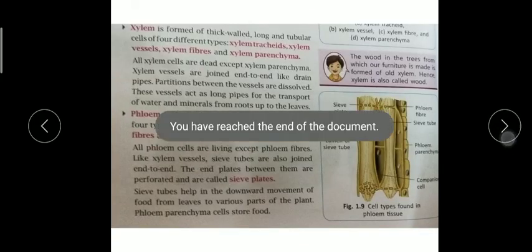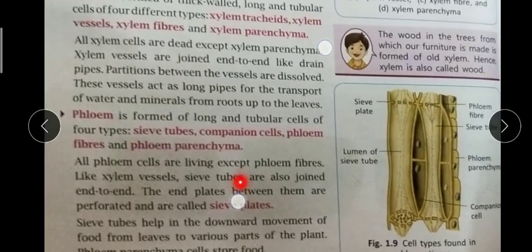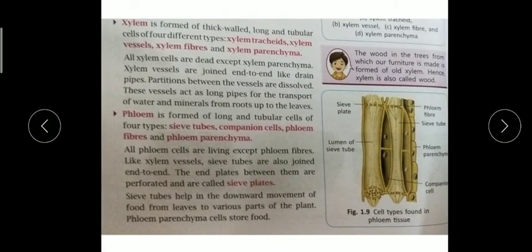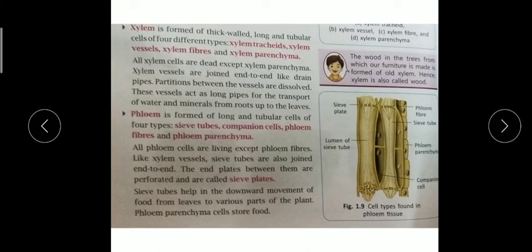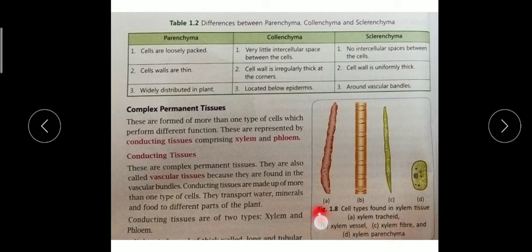So xylem, this is the last slide, children. Xylem is formed of thick-walled, long tubular, tube-like structures. They are made up of 4 different types of cells: xylem tracheids, xylem vessels, xylem fibers, and xylem parenchyma. All 4 are labeled here in this figure 1.8.